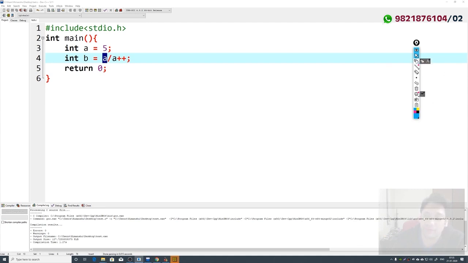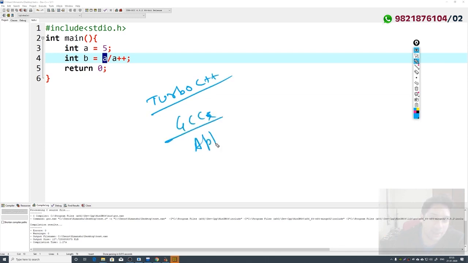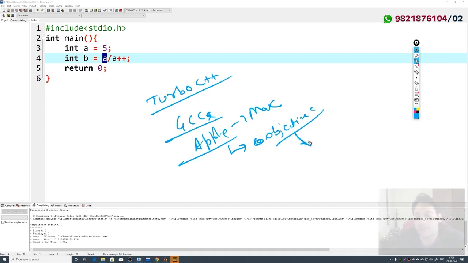For example, if I am using Turbo C++, the output will be different. If I am using GCC, the output will be different. If I am using Apple based systems or Macintosh, where you do programming in Objective C to write Apple applications, in Mac you will get different outputs because these are three different compilers.